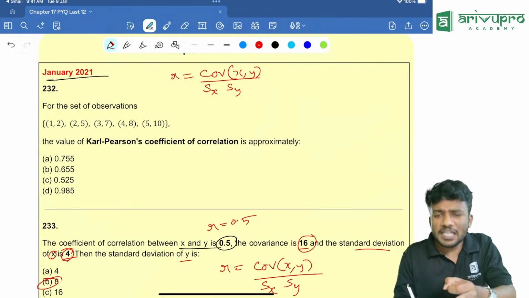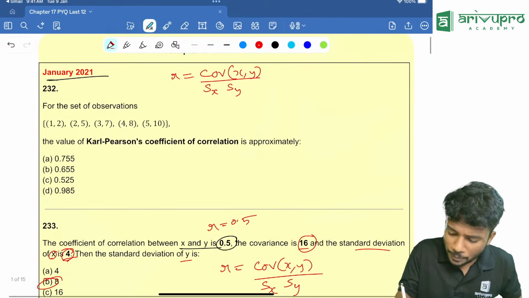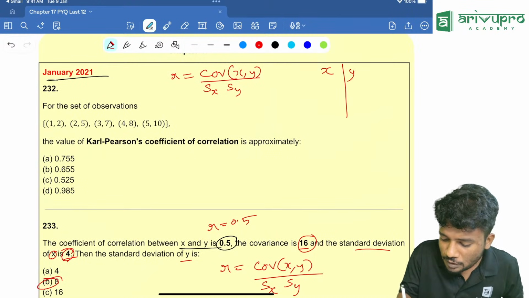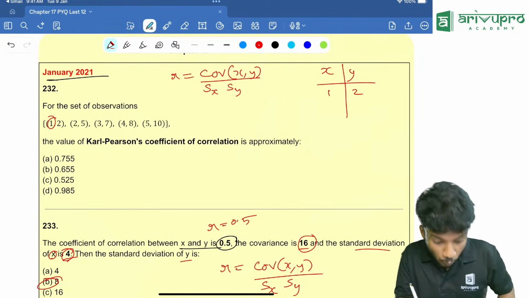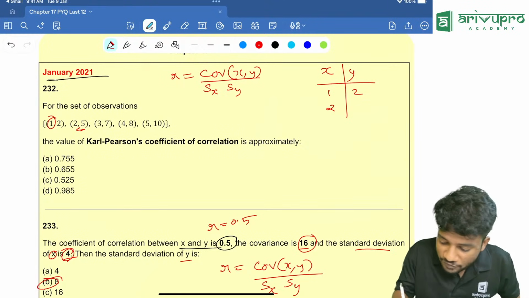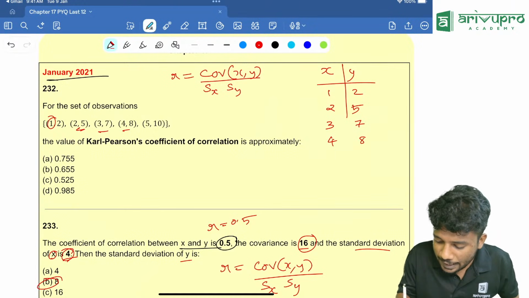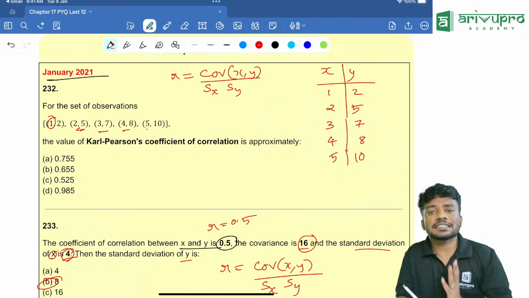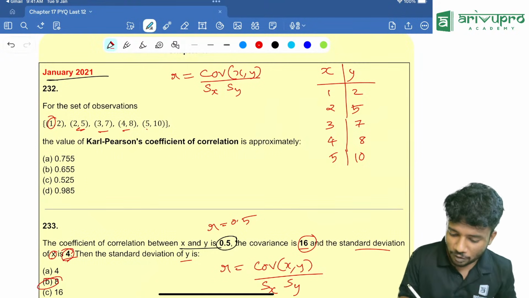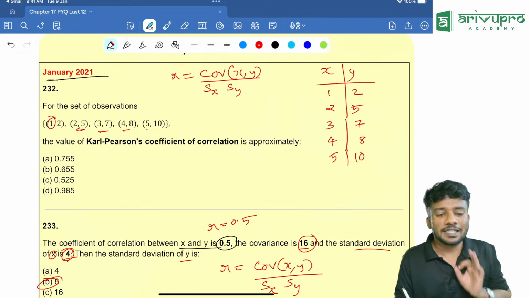We need to know each individual value using the given set of observations. So you tell me x values, then y values. What is the x value over here? Domain value is 1, corresponding y value is 2. Then 2, 5, then 3, 7, then 4, 8. Then the remaining term is 5 and 10. So these are the x and y values. Using these, we need to find the value of covariance, then standard deviation of x, then standard deviation of y. It is very easy to find.